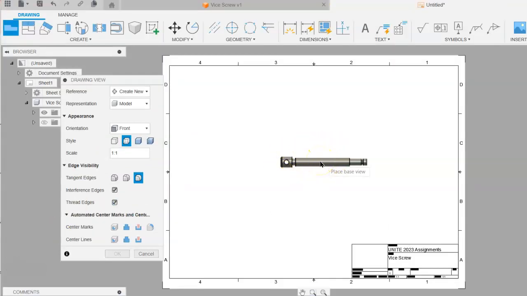So the cursor should be attached to the view, and you would just click to establish the view into the drawing sheet. And we'll click on OK here.